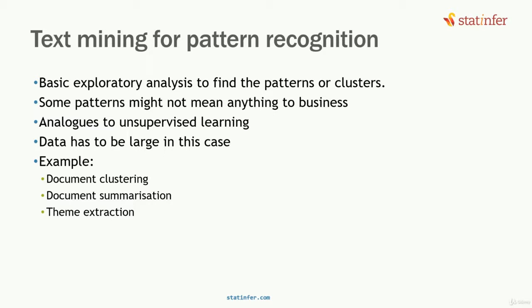You just want to find out what is there in that cluster of text data and summarize it. For example, clustering documents together, document summarization, or theme extraction. What are the most talked about points in the text data? That is known as text mining for pattern recognition.